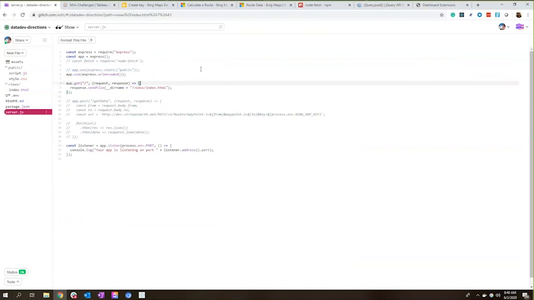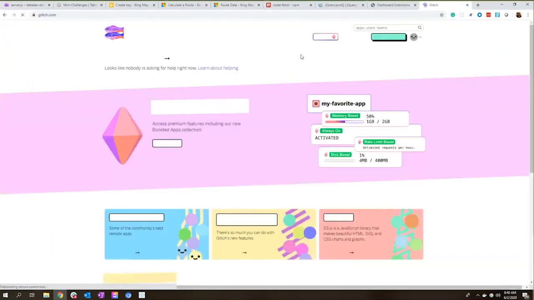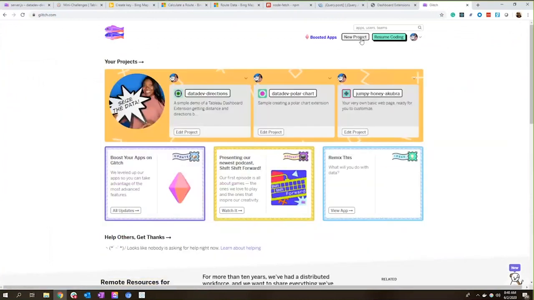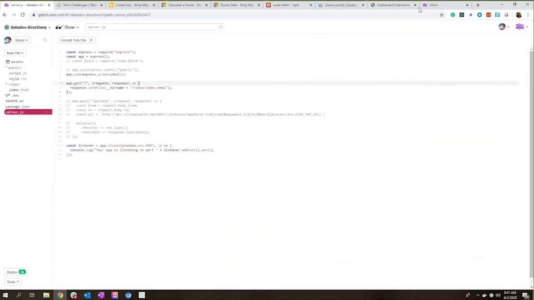If you were to go to glitch.com, you can start your own project by taking a look at New Project and then going to Hello Express. I'm using the Node.js version today with Express because I have a key that I want to keep secret, but we'll get to that later.